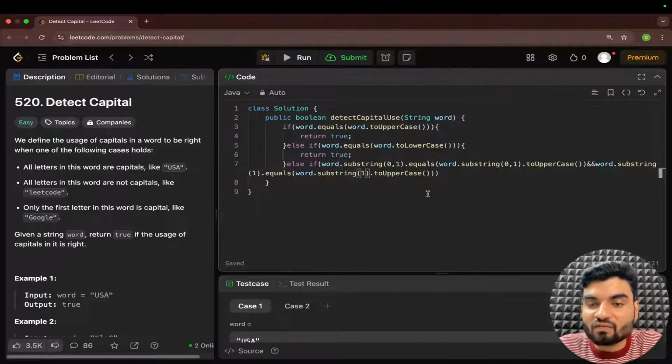They mentioned the first letter should be capital, and that we already handled. So the rest should be equal to the lowercase version. So I'll convert this to lowercase. I hope this makes sense to everybody.